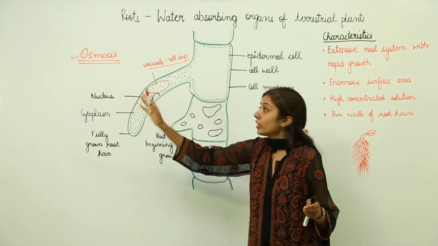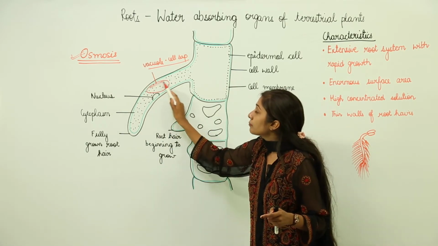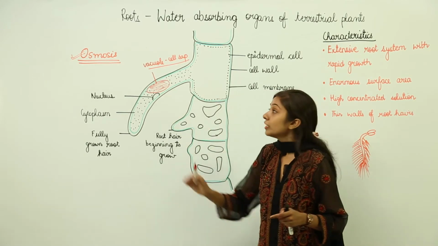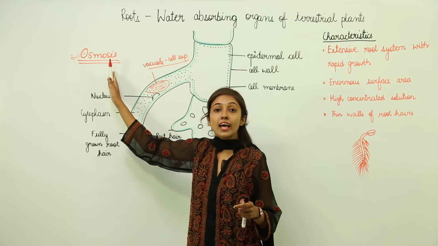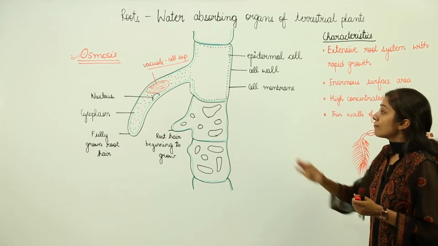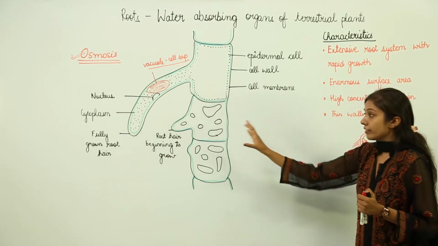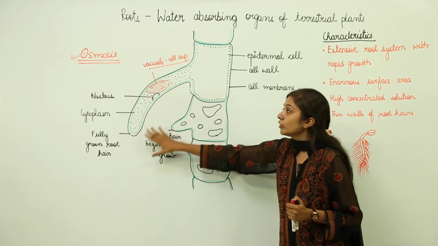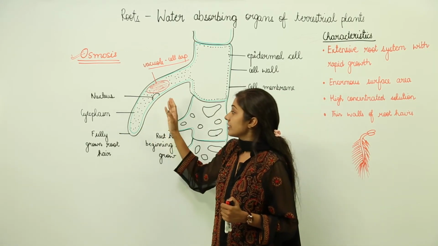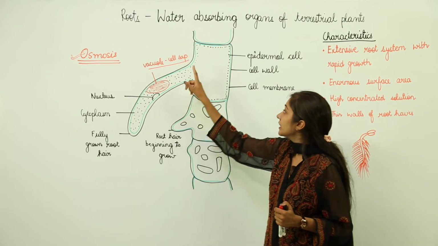So this is how the dissolved salts present in the root hair help in the absorption of water through the process that we call osmosis. Now this is the structure of a single fully grown root hair. As I told you earlier, it contains a nucleus, cytoplasm, and a vacuole which contains cell sap.